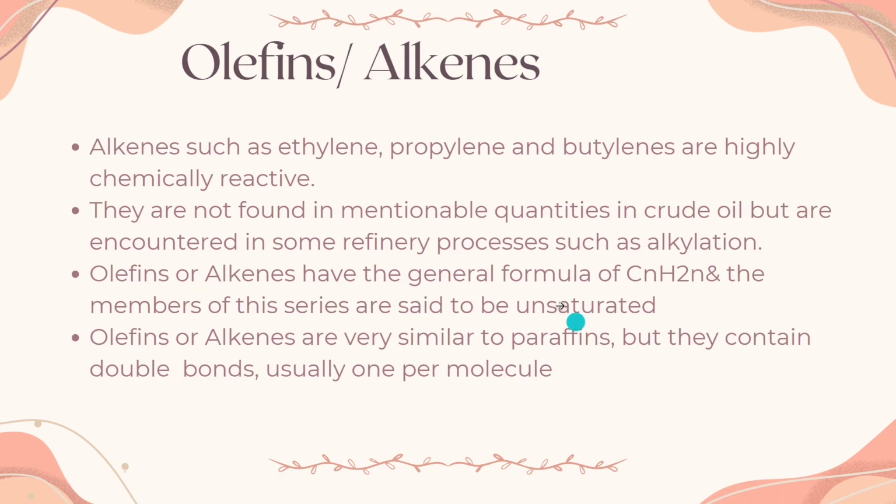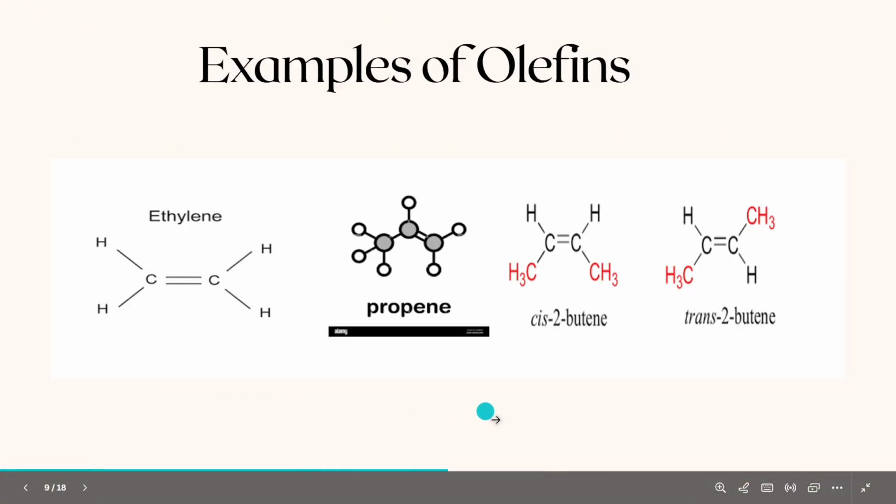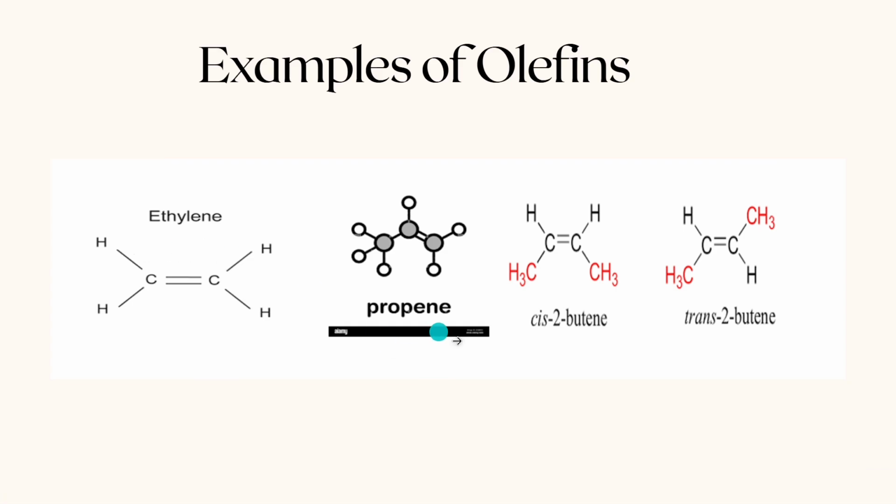Then they are highly chemically reactive, so they are more reactive than alkanes. However, they are unstable, so they are less stable than alkanes. So CnH2n is their molecular formula, and they have double bonds. Then these are examples of alkenes or olefins: ethylene or ethene, propene, propylene, cis-2-butene, trans-2-butene.